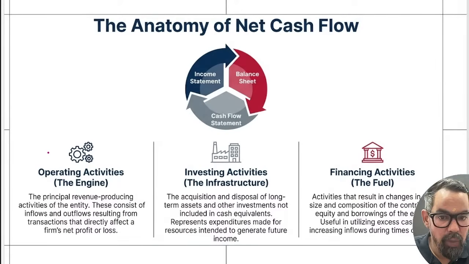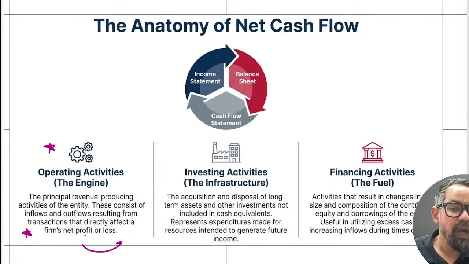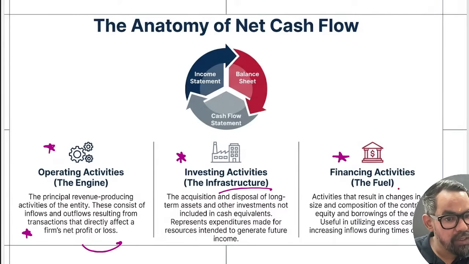Basically, operating activities are the principal revenue generating activities of the entity. These consist of inflows and outflows resulting from transactions that directly affect profit and loss. Investing activities are the acquisition and disposal of long-term assets or other investments. Financing activities result in changes in the size and composition of contributed equity and borrowings.